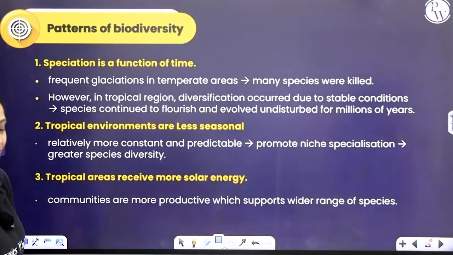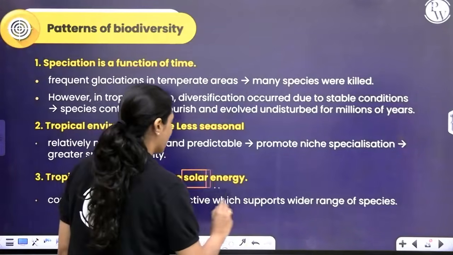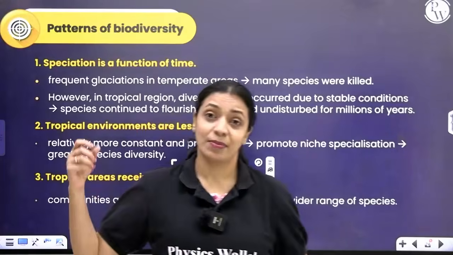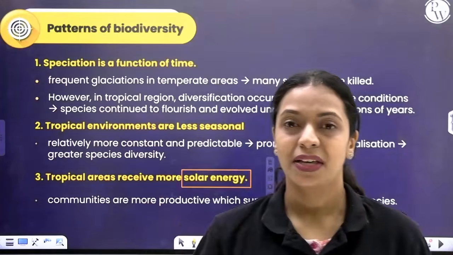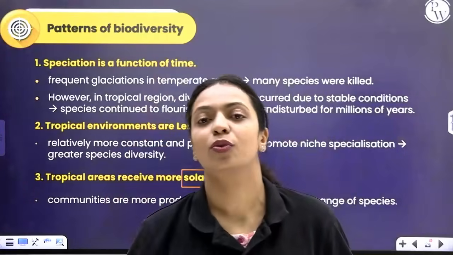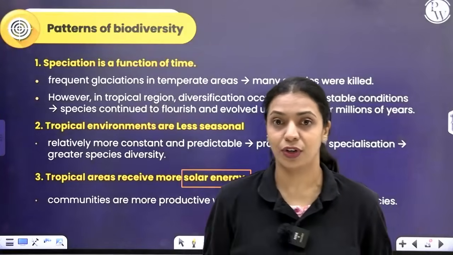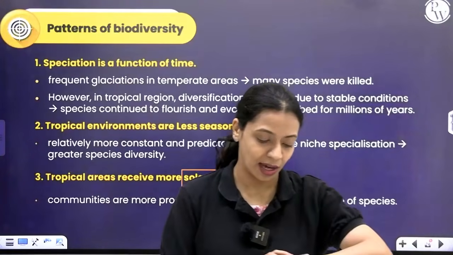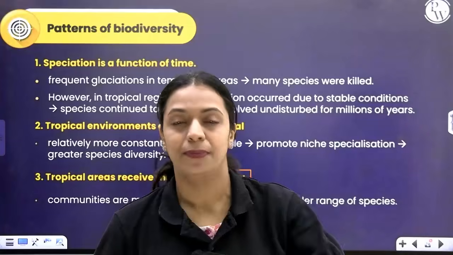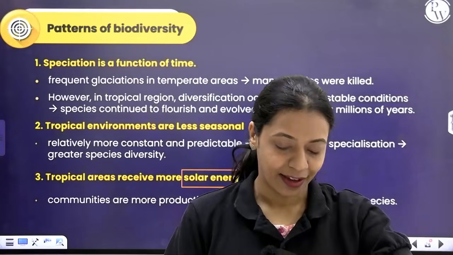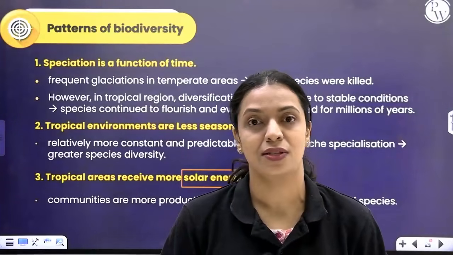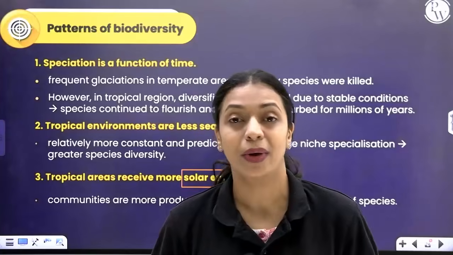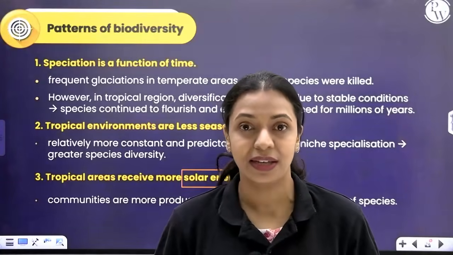Now, the final point is solar energy. Of course, maximum sunlight is received by the tropics and it progressively decreases as you move towards the poles. Sunlight is very important for an ecosystem. We know why from our previous class. I've told you that sunlight is a very important factor for photosynthesis to take place. How well photosynthesis happens determines the productivity.